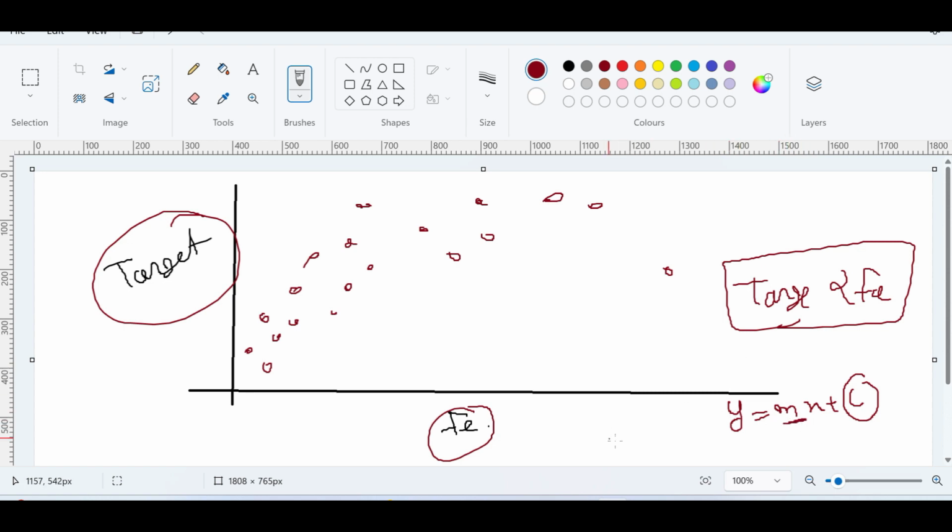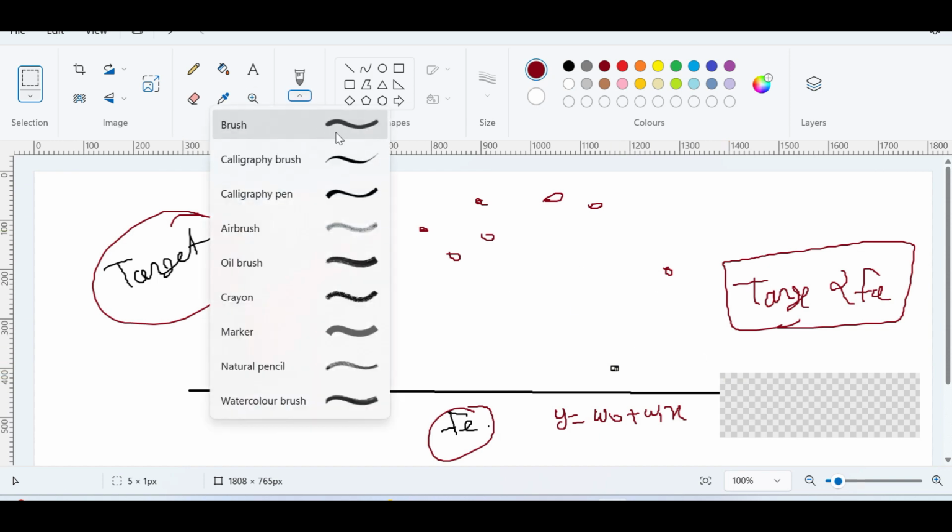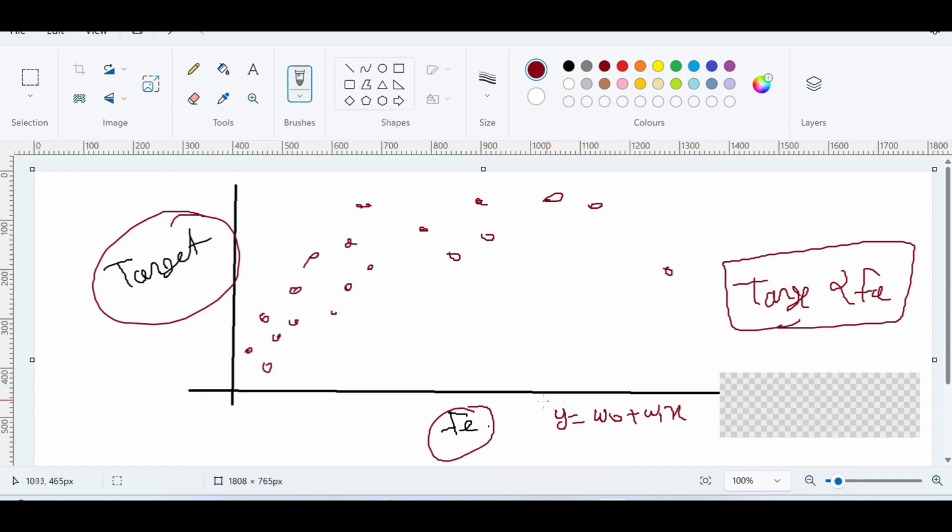Right now I'm writing it like this: y is equal to omega naught plus omega 1 into x, not m and c, because in most books you will find they wrote it like this. That's why I wrote this. Anyway, now we have y is equal to w naught plus w1x.